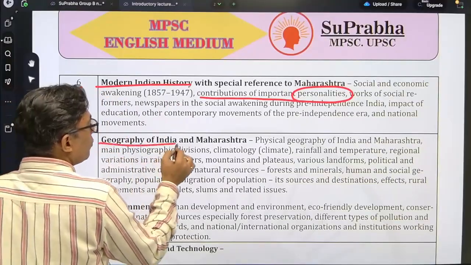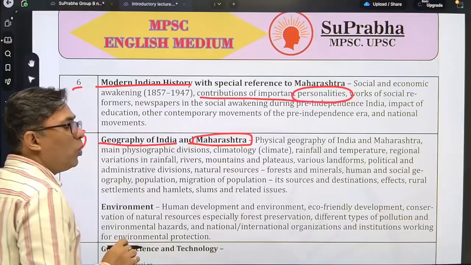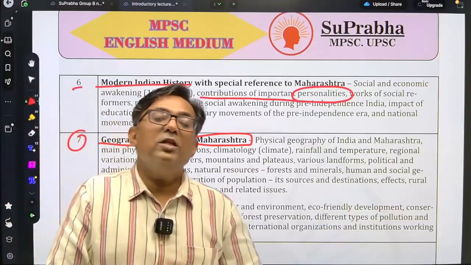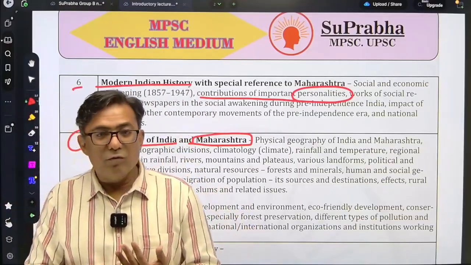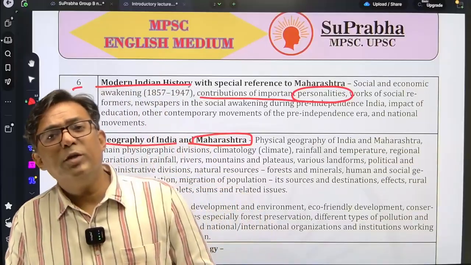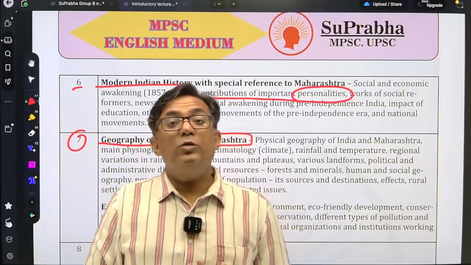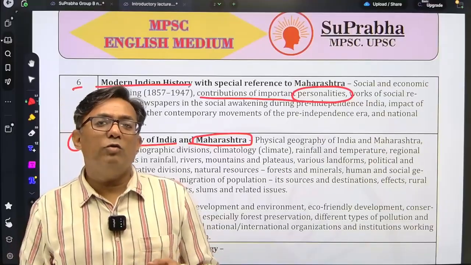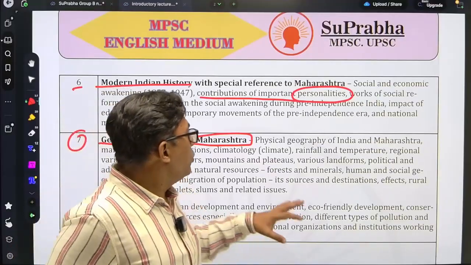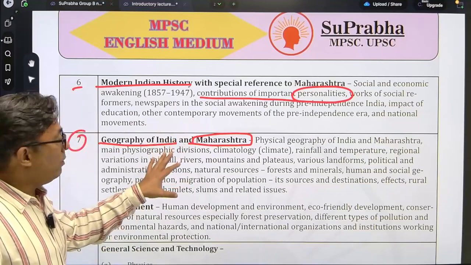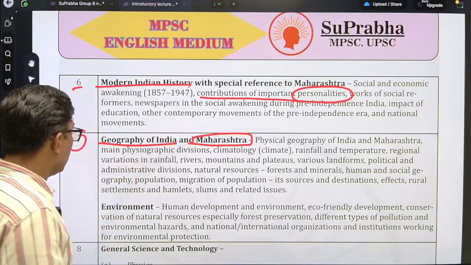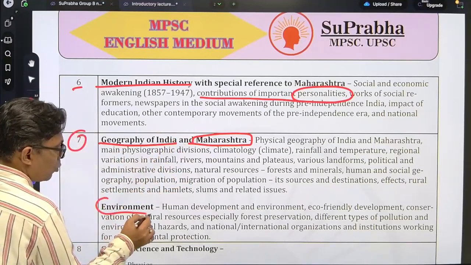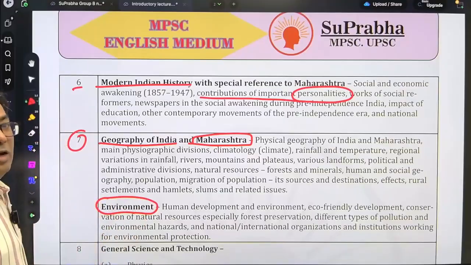The seventh one is geography of India and Maharashtra. All about the physical geography of India, the human geography of India, the economic geography of India, as well as the physical, social and economic geography of Maharashtra. You will have to deal with that over here. In geography, they have also included some questions based on environment.